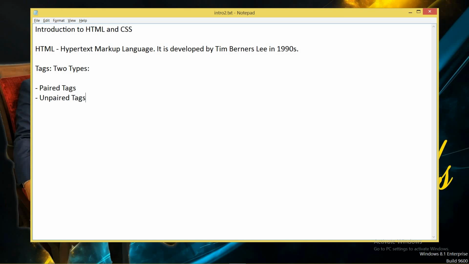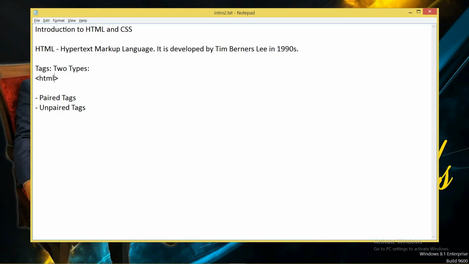Paired means a combination of opening and closing tags. Now if I talk about what tags are, these two signs, less than and greater than, in HTML we call angle brackets. Whatever you write in these two angular brackets is called a tag. If I say html inside them, it becomes a tag.